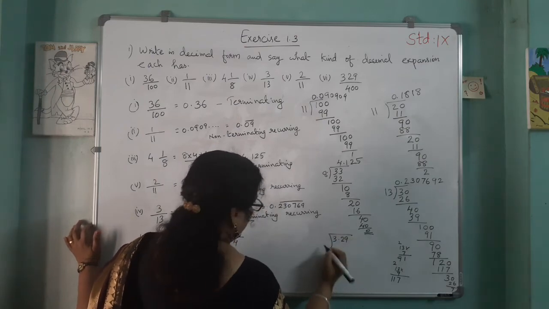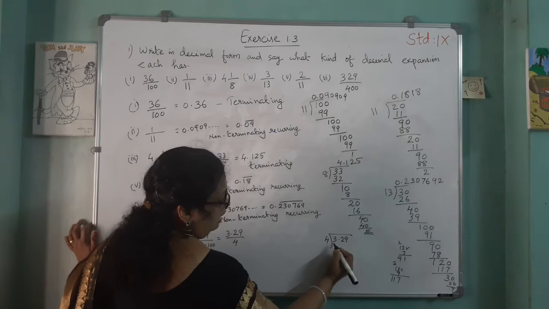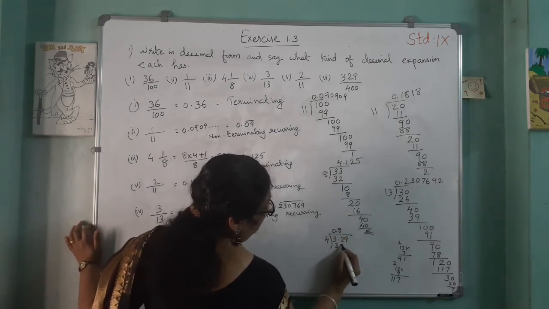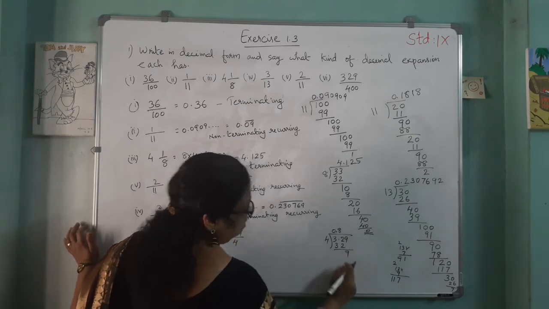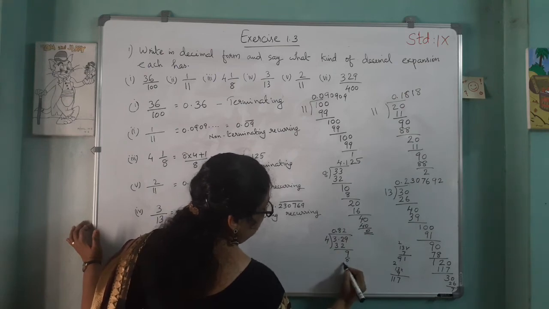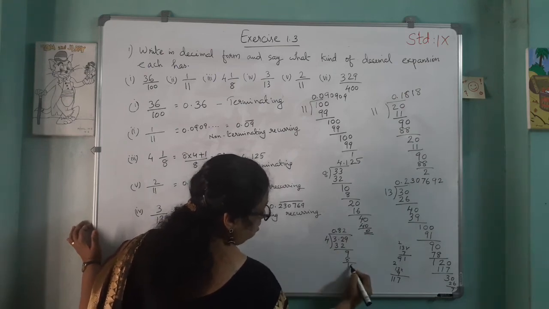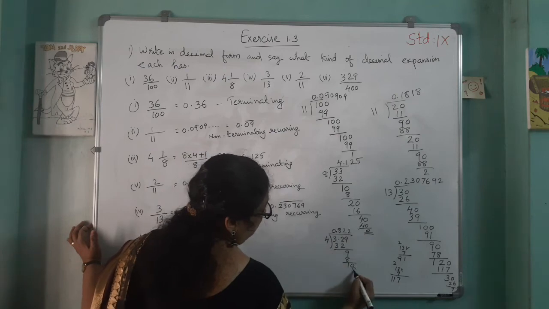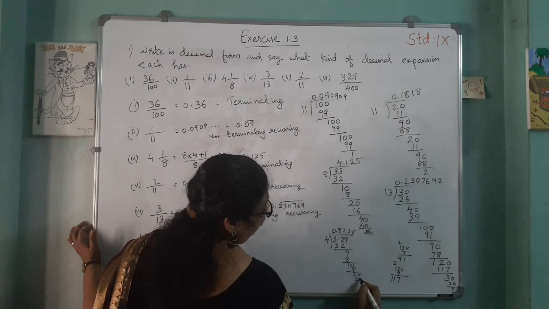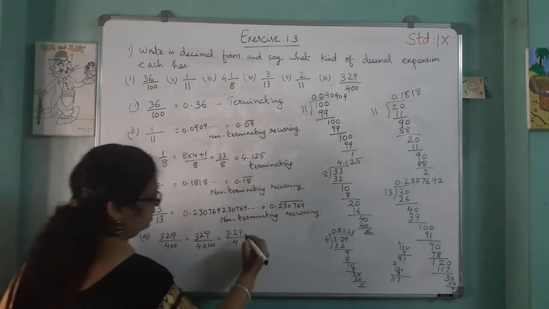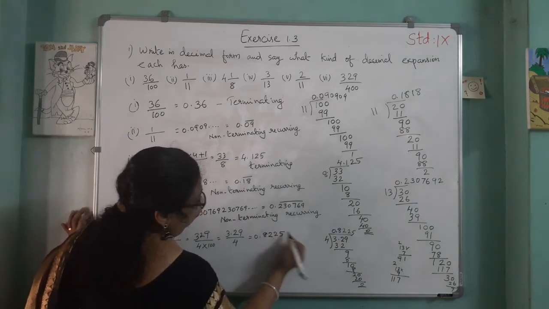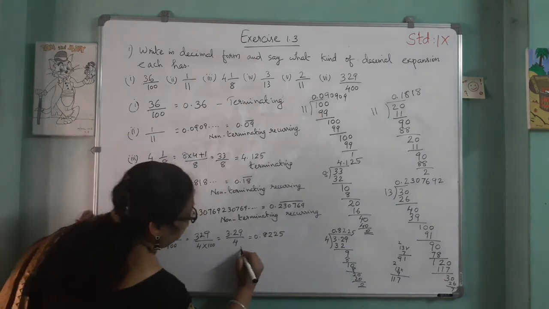3.29 divided by 4. First 3 is there, so we put here decimal, 32, 8 times 4 is 32, then remainder 0, and the next number, bring down 9. Then 2 times 8, remainder 1, then 0, then 2 times 8, remainder 2, then 0, then 5 times 20, remainder 0. It ends, that is, it is equal to 0.8225. It ends, so it is terminating.